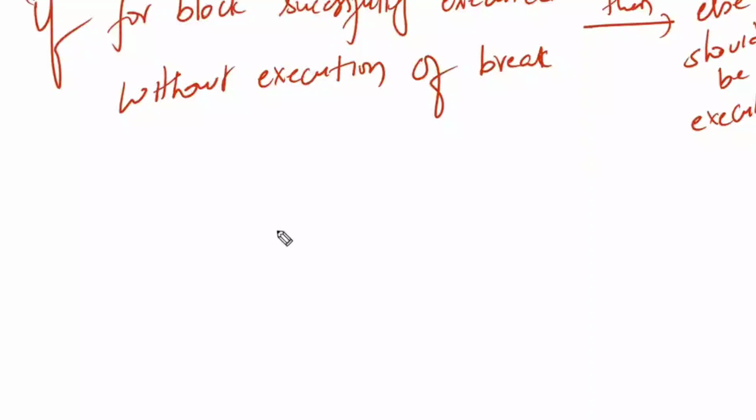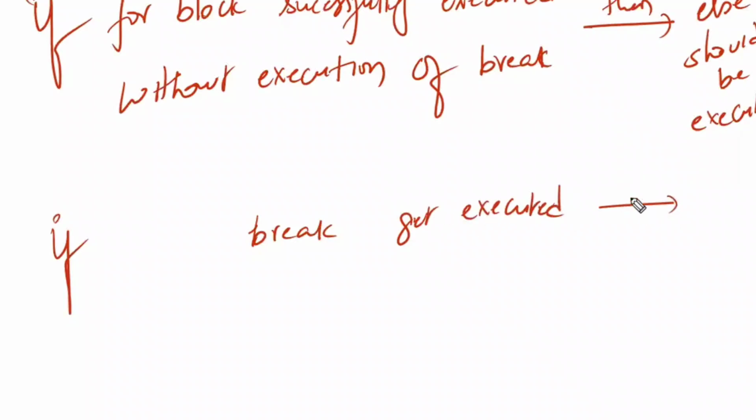And vice versa, vice versa means opposite. If the for block was executed with the execution of break, if break gets executed, what is the meaning of executed? Not just written. It has to successfully execute, meaning that line has to execute. Not just writing it. It has to be executed. Then else will not be executed.